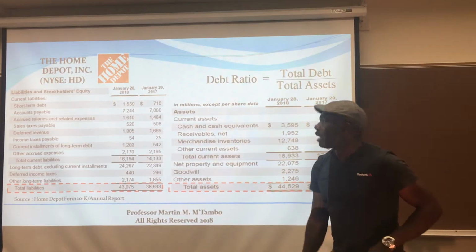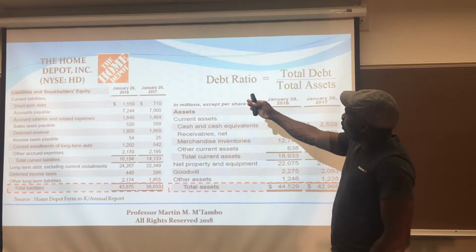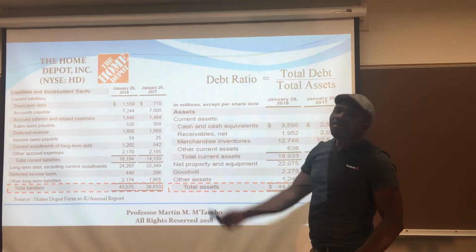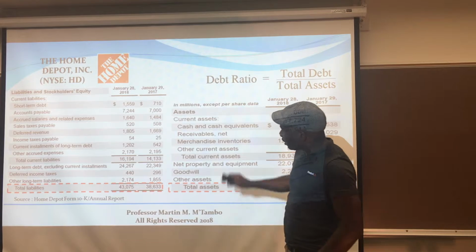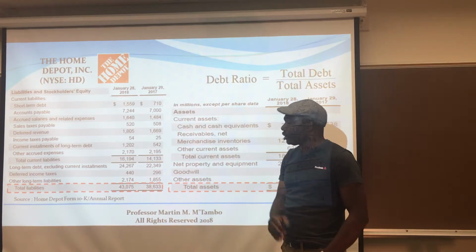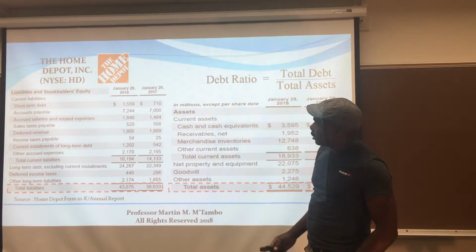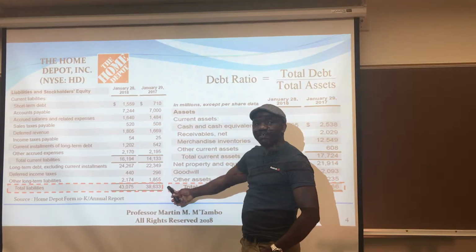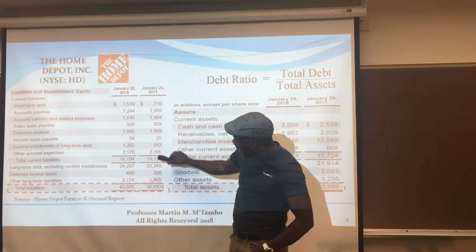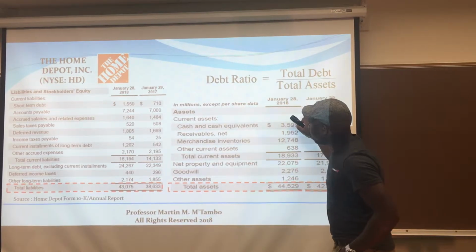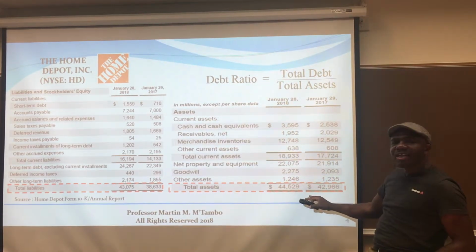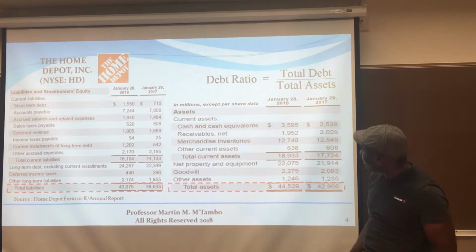Let's do the example now. The very first example will be your debt ratio. Home Depot, the example that we've been looking at in the other financial evaluation topics that we've looked at. So to my left here, you have your liabilities, your current liabilities, long-term liabilities, and your total liabilities. And then to my right here, I have the assets of Home Depot.